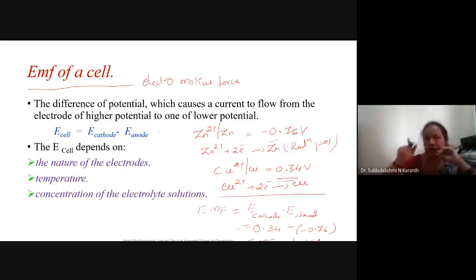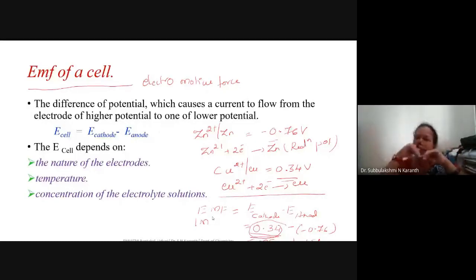See, I took this one as 0.34. It is mainly based on using a 1 molar solution of electrolyte. Only when the electrolyte is 1 molar can I get 0.34. Otherwise, it may change, usually it decreases. Clear? This is about the electromotive force of a cell.